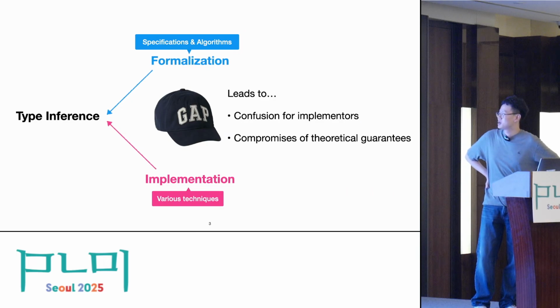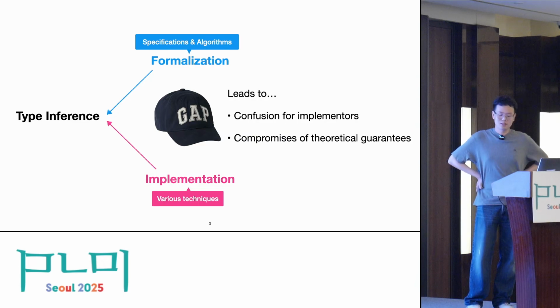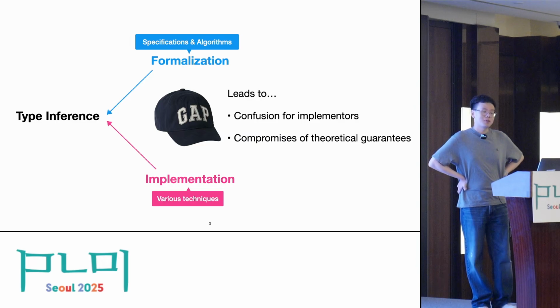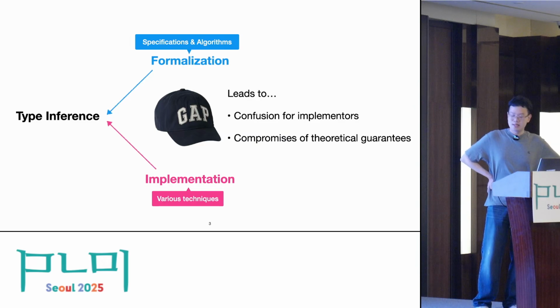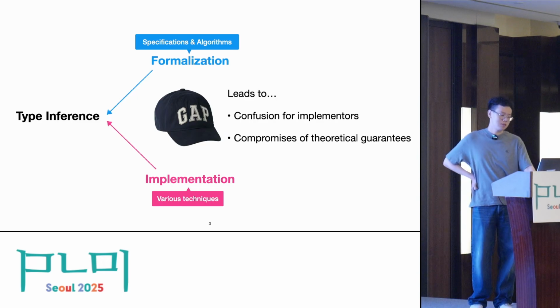Such a gap could lead to, first, confusion for implementers who follow the specification, the formal presentation of type inference, and they could only find more efficient implementation techniques later. And perhaps more importantly, this gap could compromise the theoretical guarantees provided by the formalism, because those results don't directly apply to the implementation because of those implementation techniques.